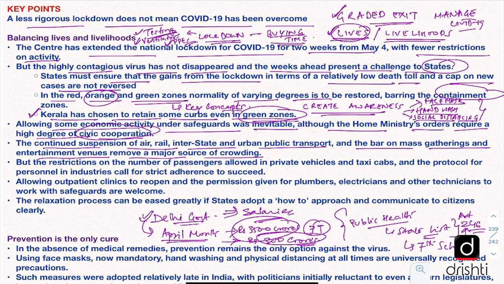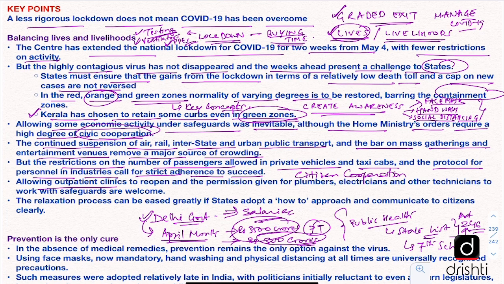It further says that the restrictions on the number of passengers allowed in private vehicles and taxi cabs and the protocol for personnel in industries call for strict adherence to succeed. And this is where citizen cooperation is needed, because the government and the police personnel cannot be present at all the spots. So the responsibility falls on the citizens to make sure that they follow the government guidelines and stop the spread of COVID-19.